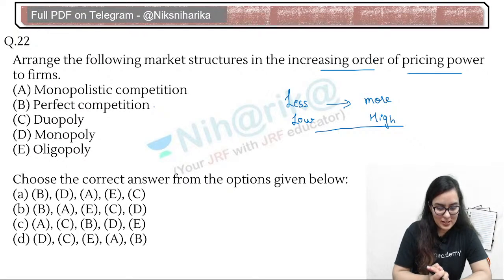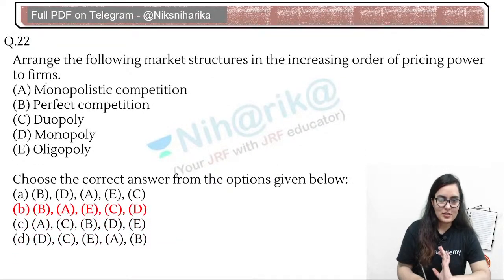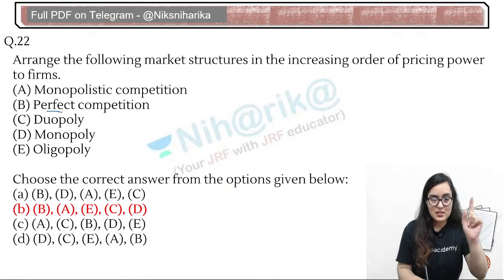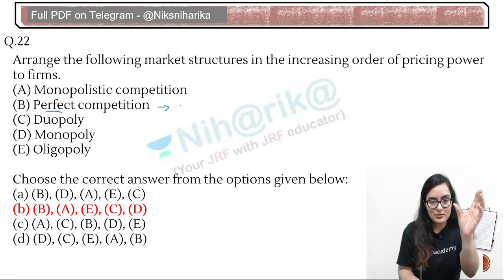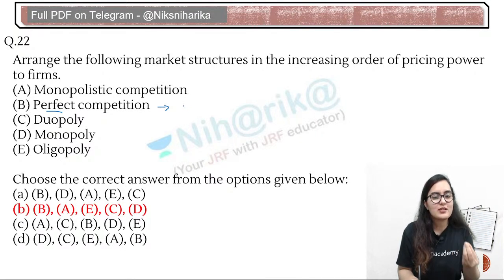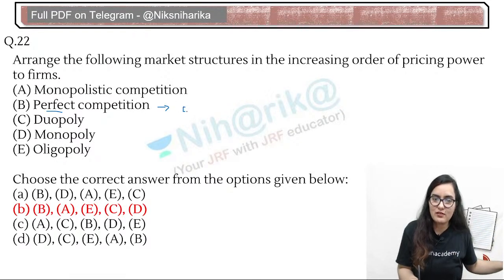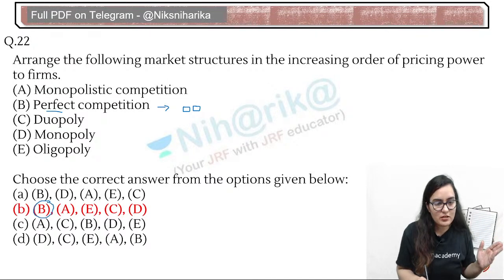Very good. I can see Nandkumar has given the first answer, and the answer is perfectly right. It is answer number B. The characteristics of perfect competition are homogeneous products with many buyers and many sellers. Perfect competition is a myth, and it is just a price taker. It takes the price from the industry and puts exactly the same price in every single firm. So they have the least power to manipulate.